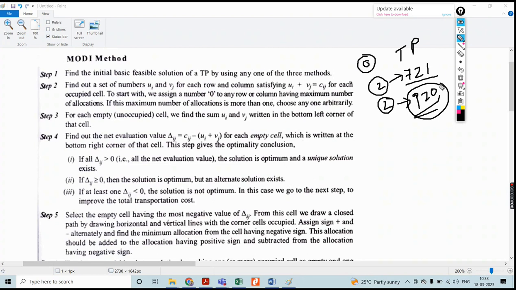If you go for lower values, is there any possibility to reduce this cost? That also you have to think. Then among those, which evaluated value is optimal or not can be decided by this MODI method itself. That itself is called the modified distribution method.